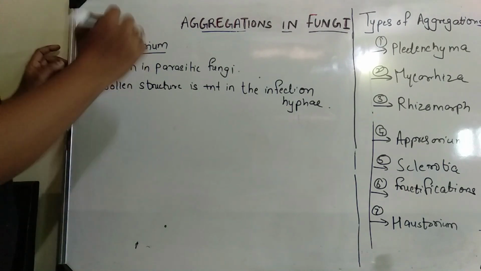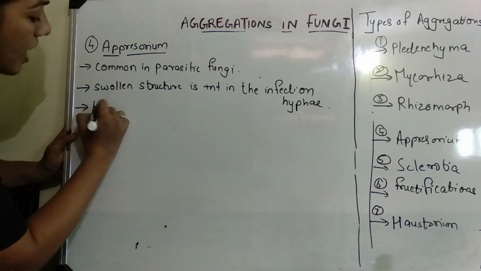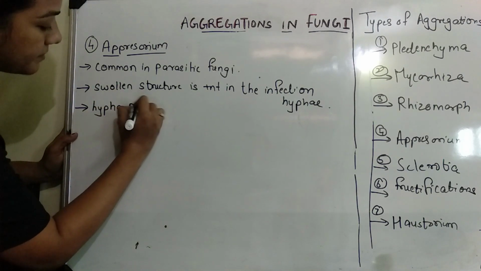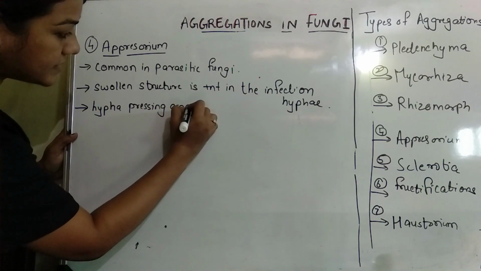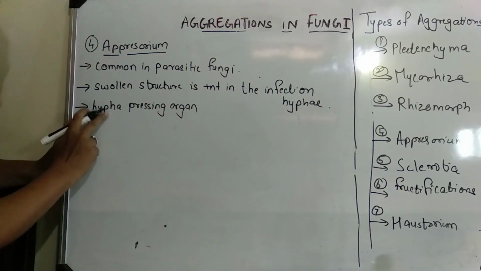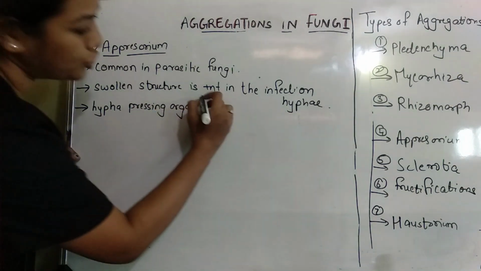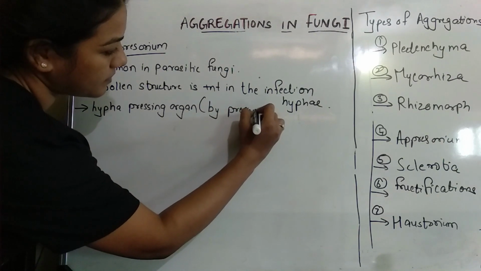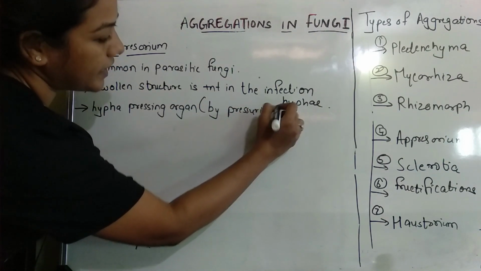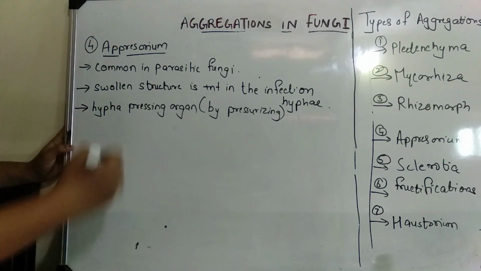Basically, we can say it is a hypha pressing organ. Appressorium takes the hypha inside the host tissue by pressurizing. They create a pressure because of which the hypha gets inside the host tissue.